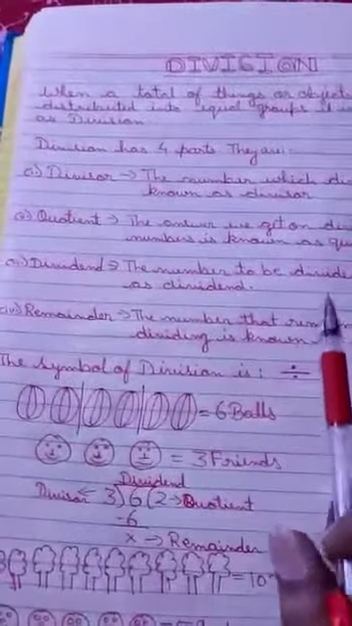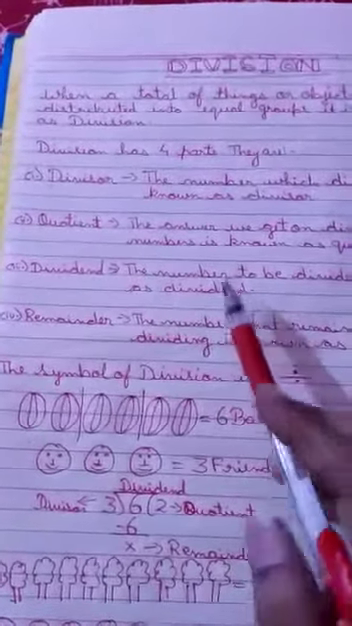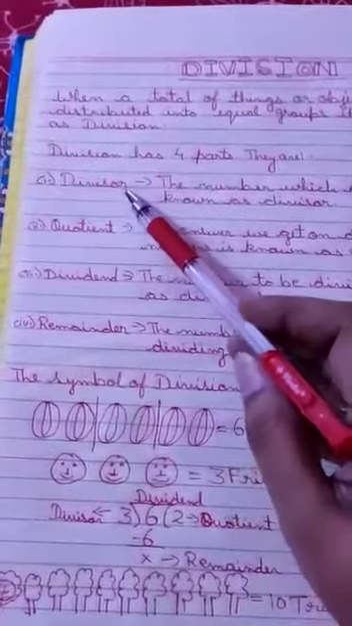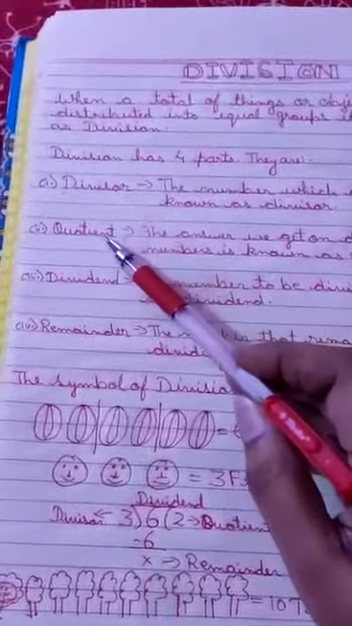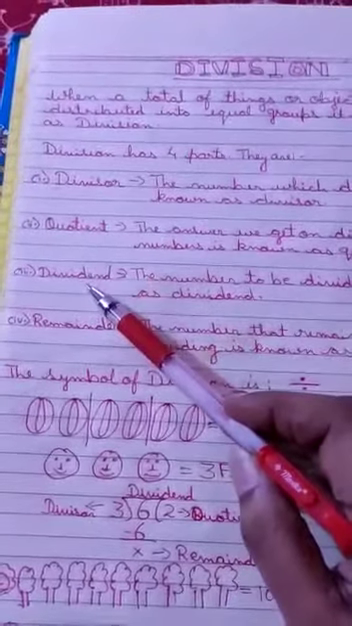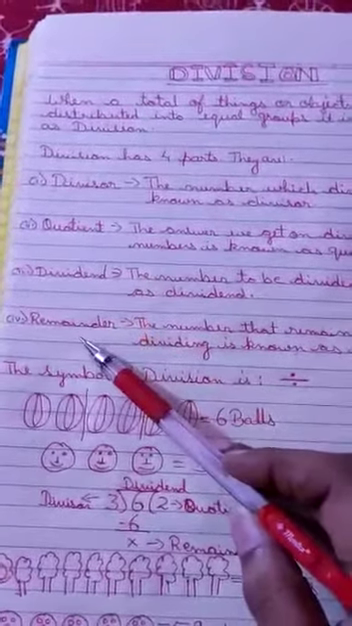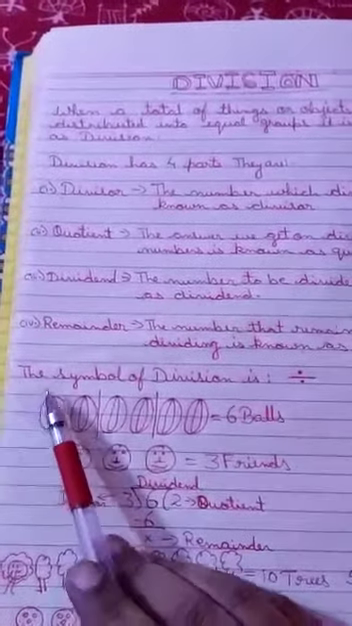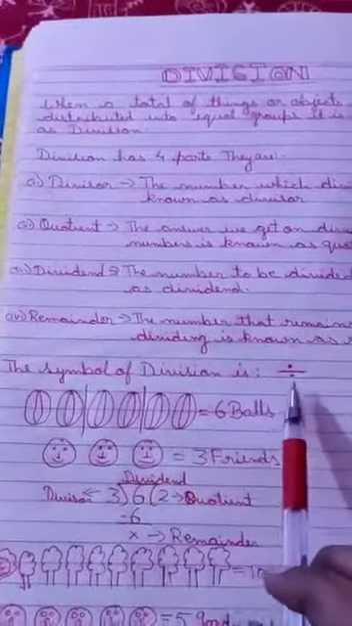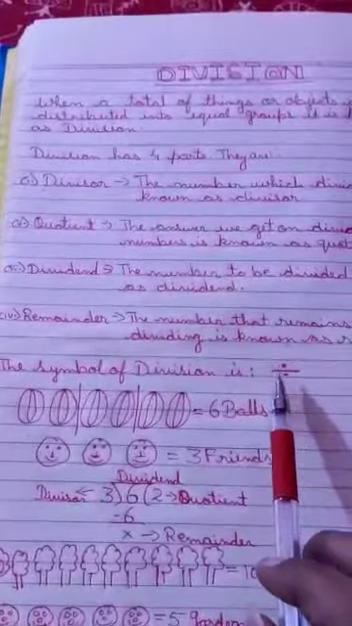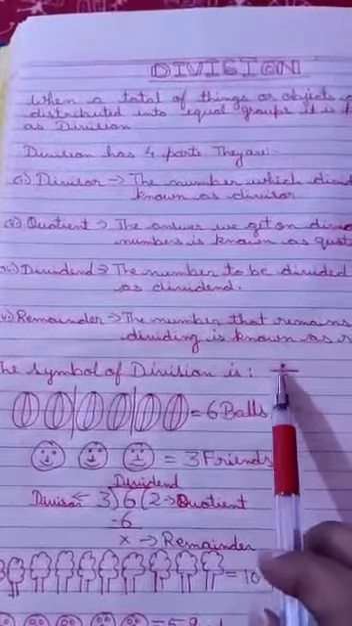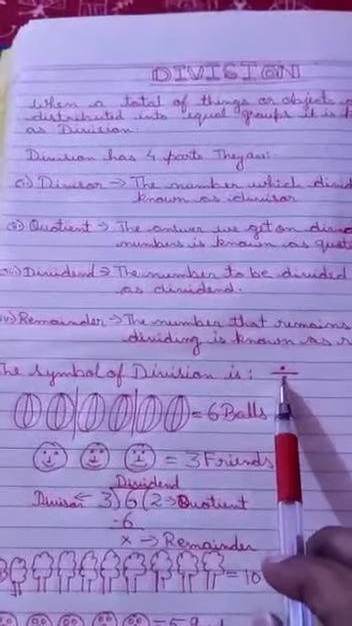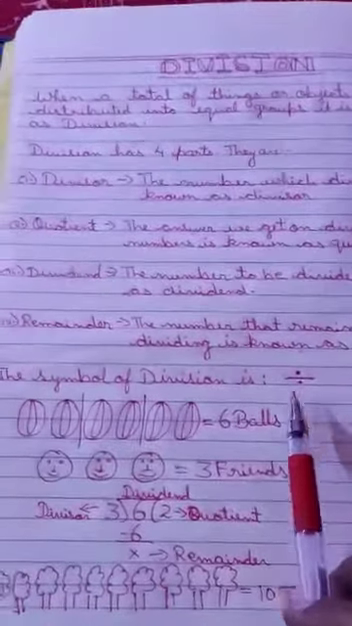So in division, how many parts are there? There are 4 parts. Number 1 is divisor, number 2 is quotient, number 3 is dividend, and number 4 is remainder. Now comes the symbol of division. The symbol of division is this one. 1 line in between and 2 dots up and down. That is the symbol of division.